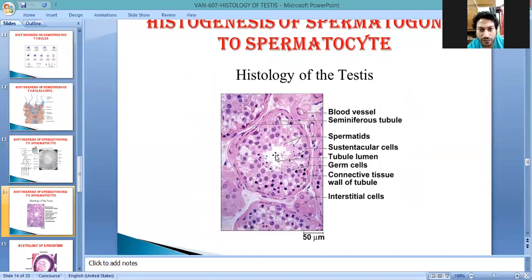You see, in the next slide, this is the seminiferous tubules. This is the lumen of the seminiferous tubules, and in between two seminiferous tubules, there is a cell that is called...